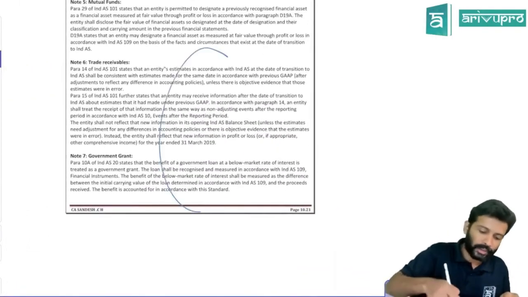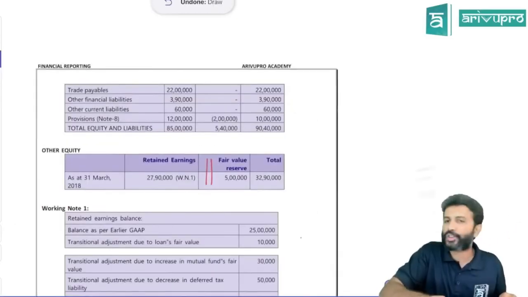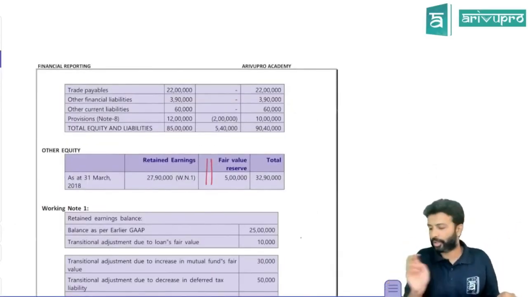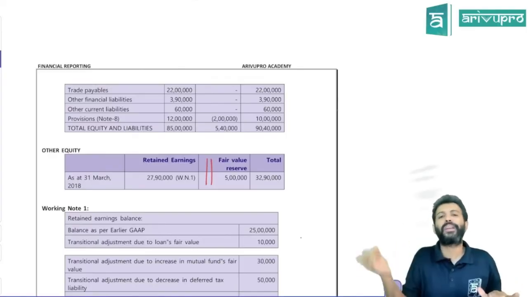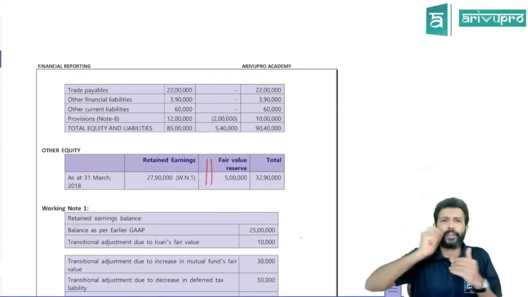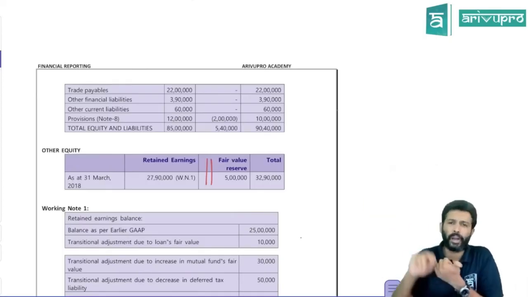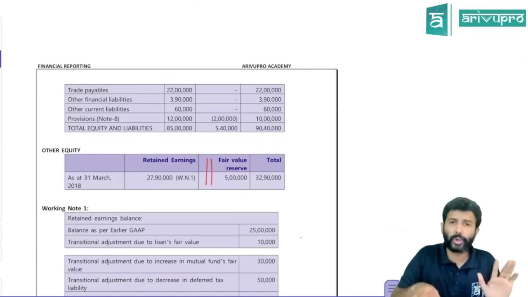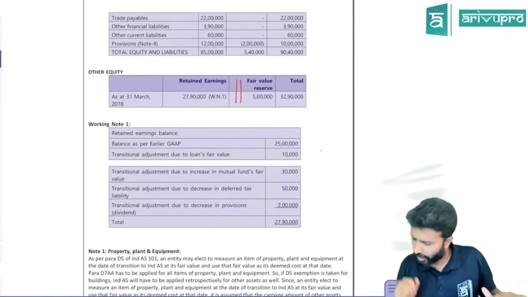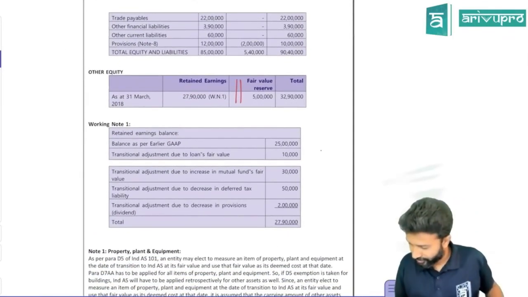All that they've done over here and given all this goodies, you take a call based on marks. If it comes for just 8 marks, don't bother about theory. Just put up the new balance sheet. That is good enough. If it comes for a little extra, give one line. Like for PPE, deemed cost exemption is available. For this one, you can adopt fair value on the date of transition. Like that, one point you write. Don't write stories and stories. Just one point is good enough.